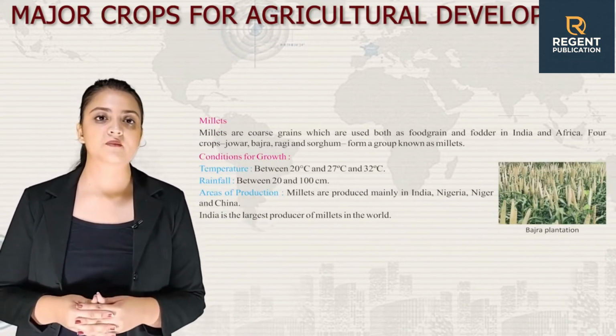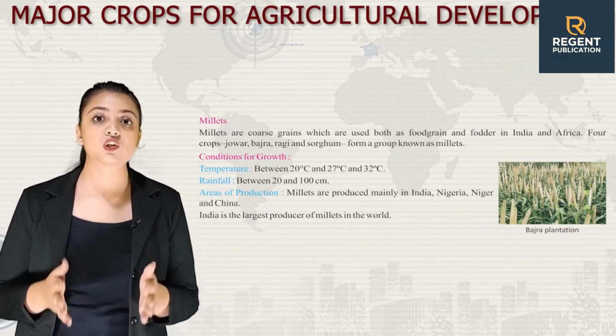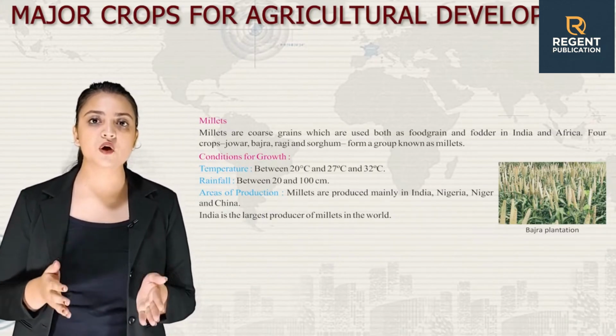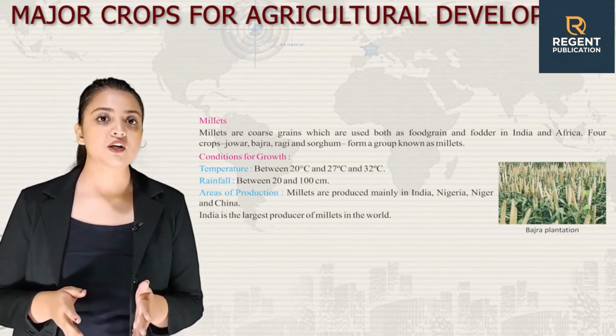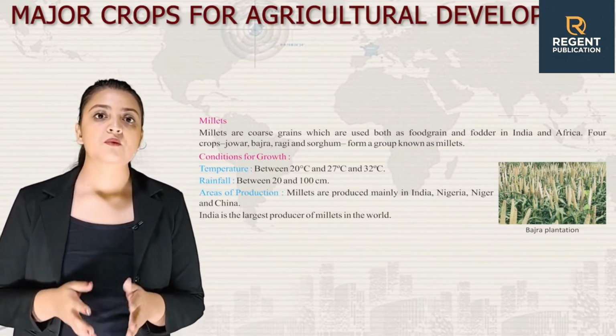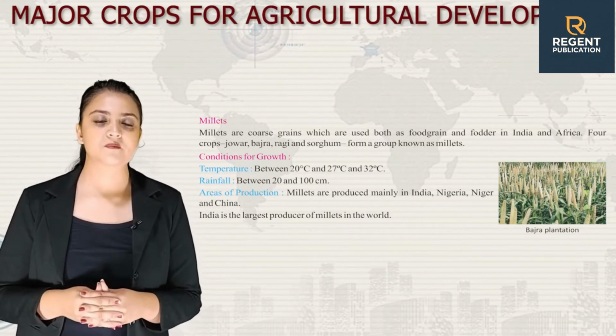Next, we have millets. Millets are coarse grains which are used both as food grain and fodder in India and Africa. Four crops, jowar, bajra, ragi and sorghum, form a group known as millets.